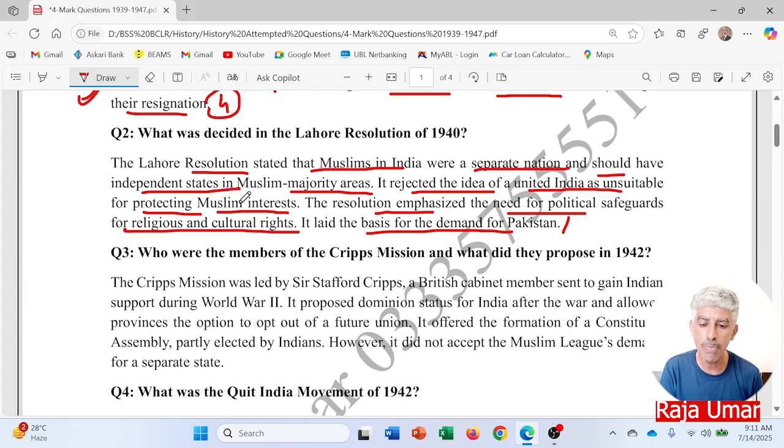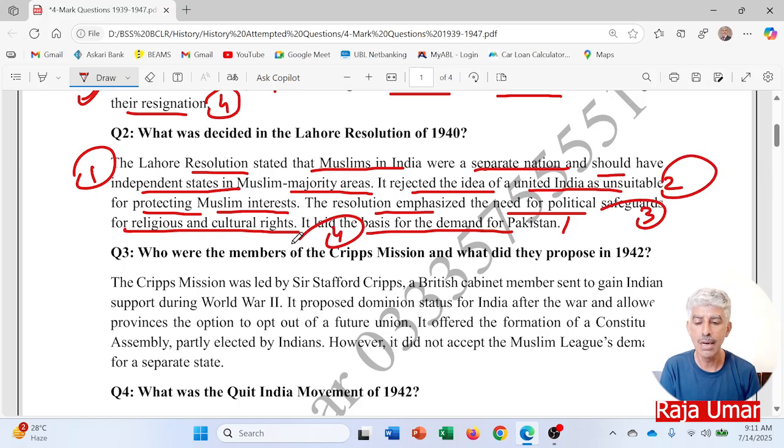So again, you might be seeing that there are 4 points. Point number one is this one. Point number two is this one. Point number three is this one. And point number four is this one.